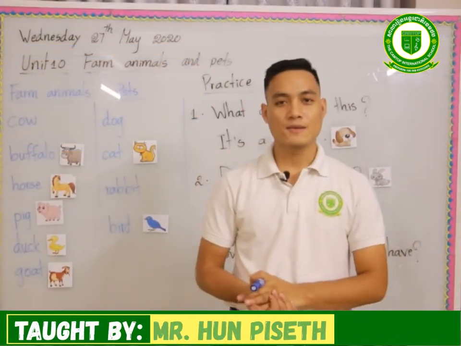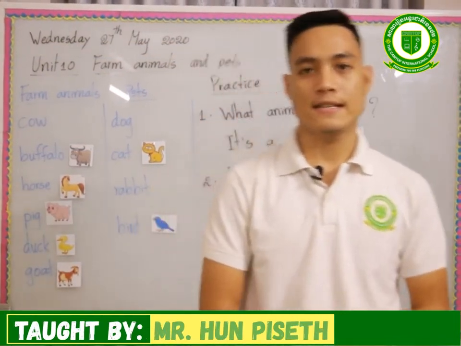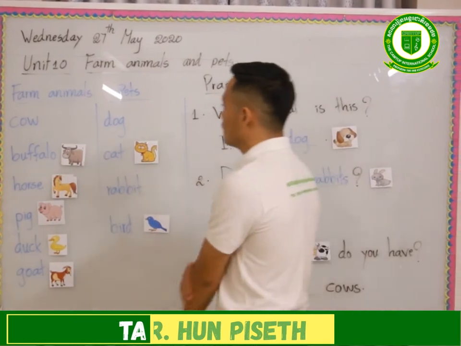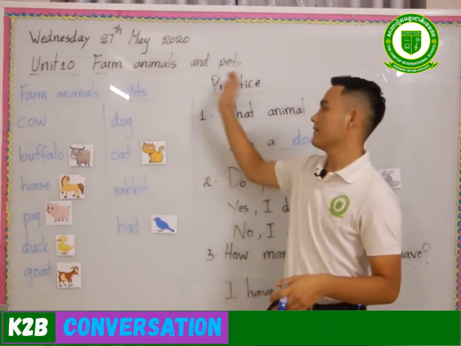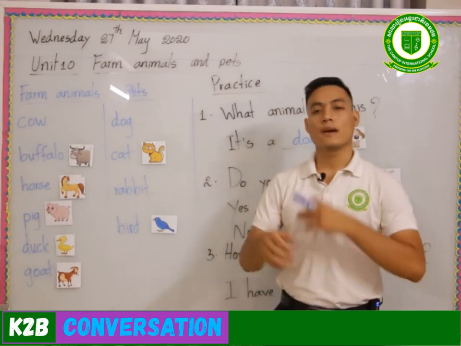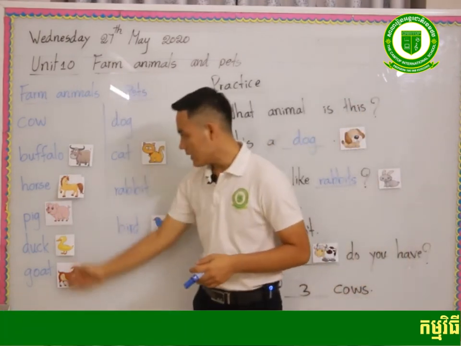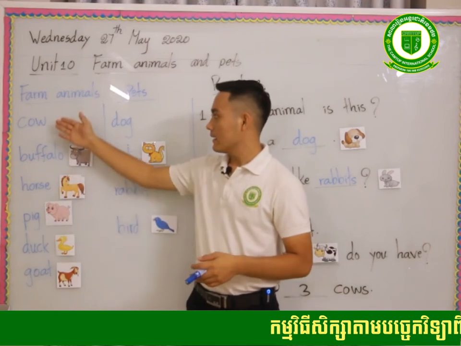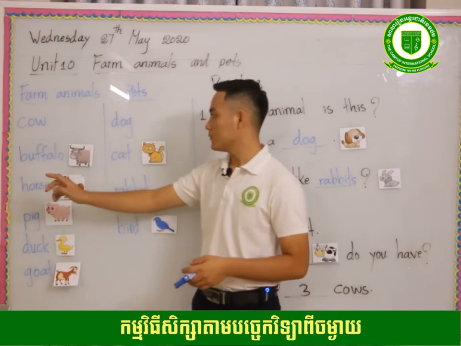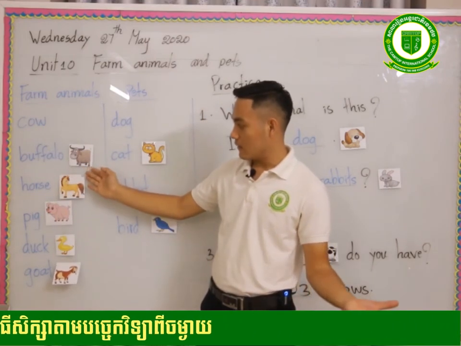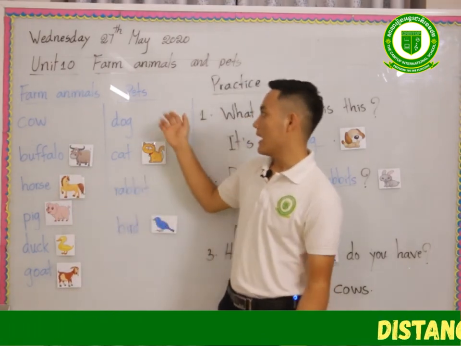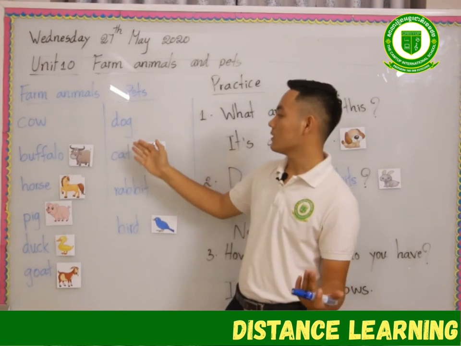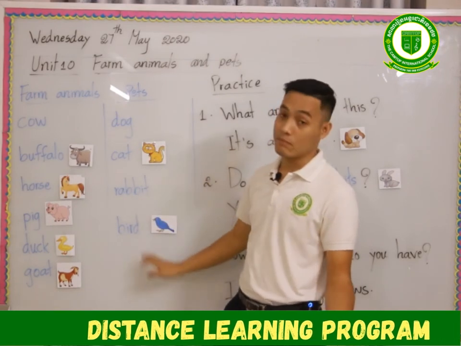Hello everyone. So this is the last part of the lesson. Okay, so you have learned a lot about farm animals and pets. You have learned the words here, like cow, buffalo, horse, pig, duck, goat. And about pets like dog, cat, rabbit and bird.